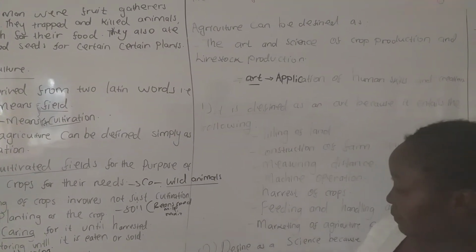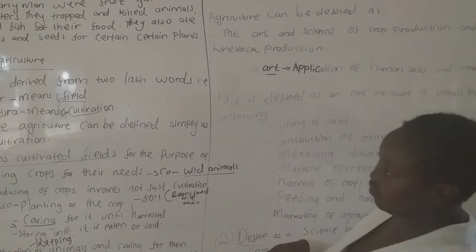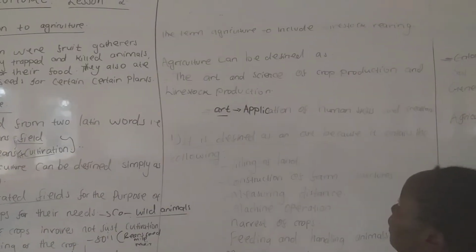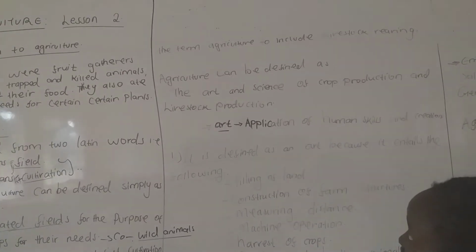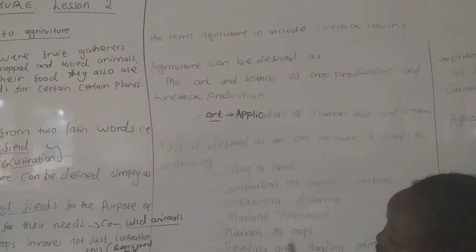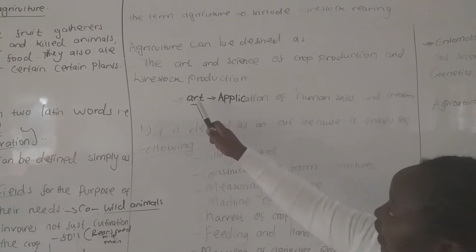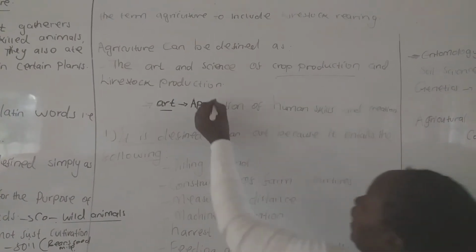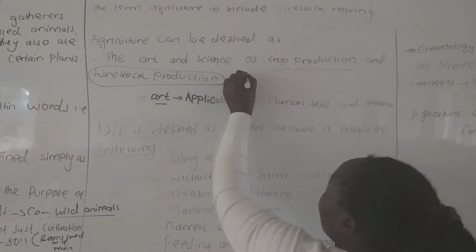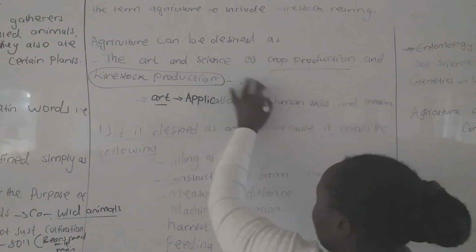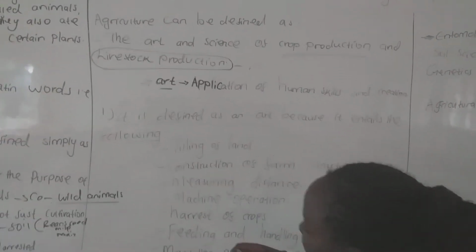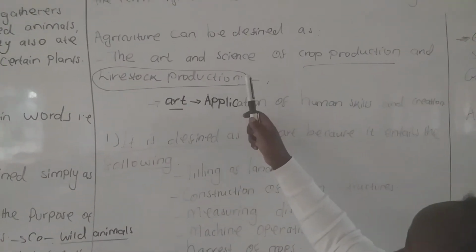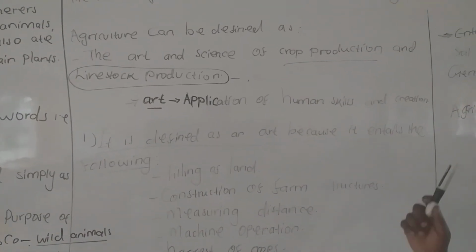Of course, by keeping them, we change the meaning of agriculture from being field cultivation to a science of crop production and livestock production. So, agriculture can also be defined as an art and a science of crop production. We have crop production and we have livestock production, because we are keeping or domesticating animals. So it has changed the meaning of agriculture from simply being field cultivation to a science and an art of crop and animal production.